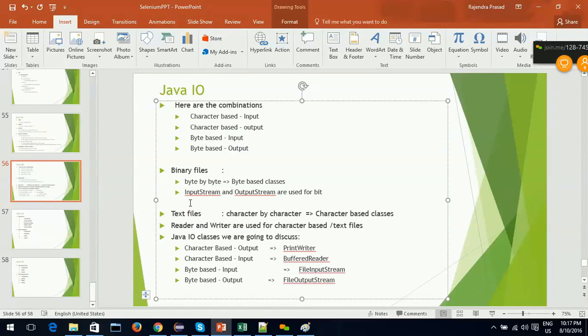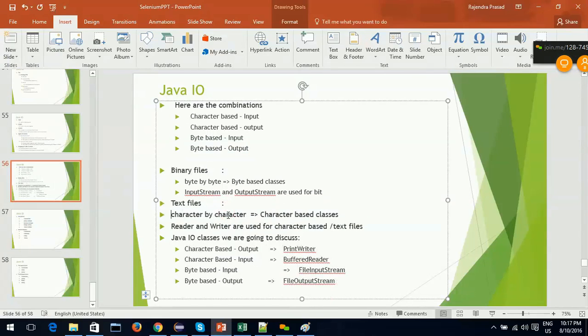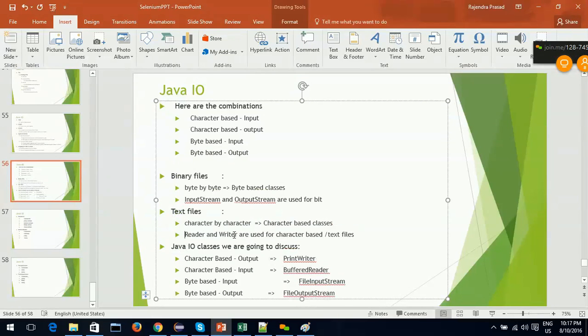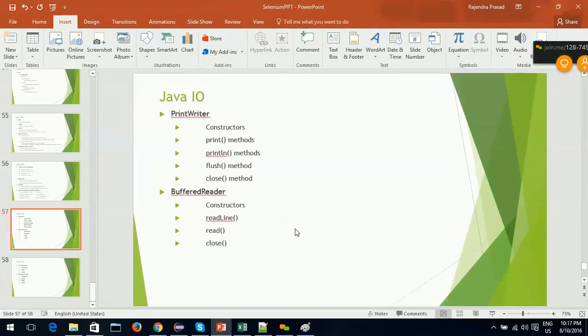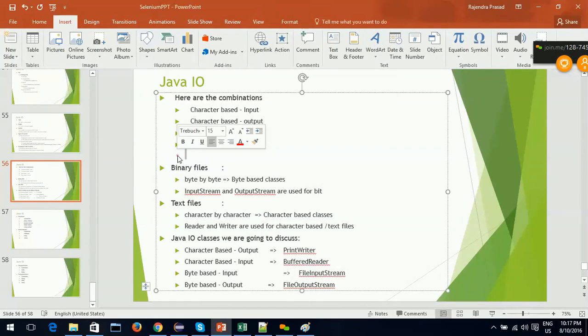The other type of file is text files or character files. They are read character by character, so go for character based classes. Reader and writer are used for character based classes. Okay, this is clear.